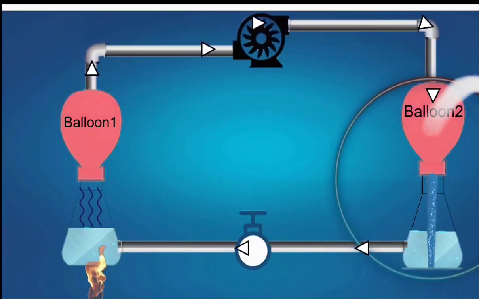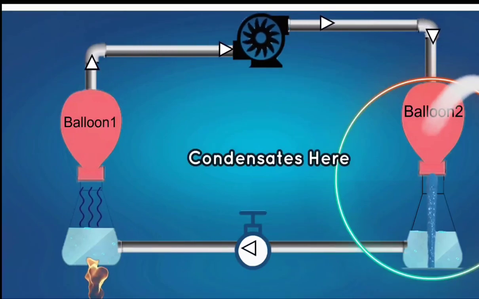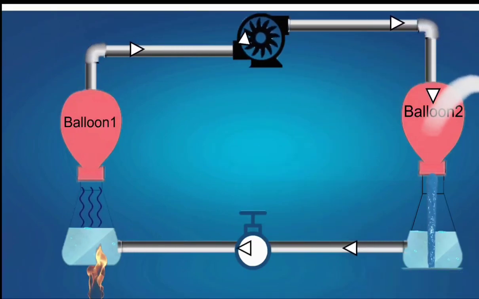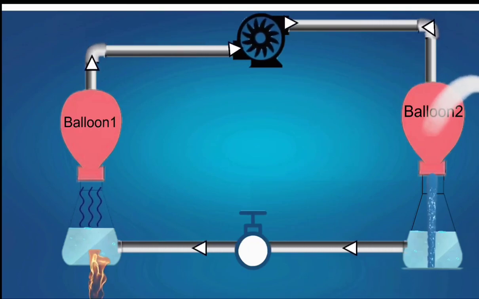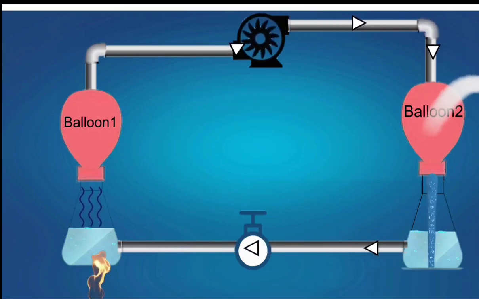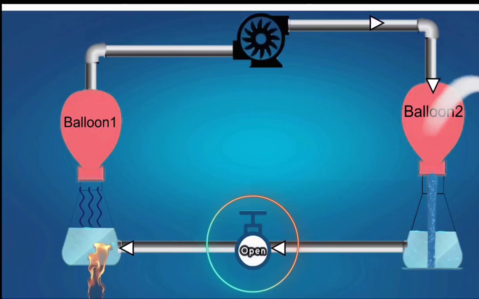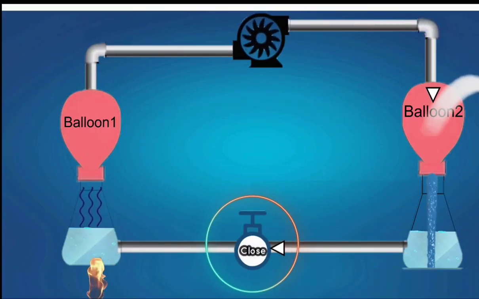In this condenser, when the refrigerant is cooled by the water coming from the cooling tower, the refrigerant turns into a liquid again. Then, the liquid refrigerant goes to the expansion valve. This expansion valve sends only the required amount of refrigerant to the evaporator by opening and closing the valve. This is how the chiller works.